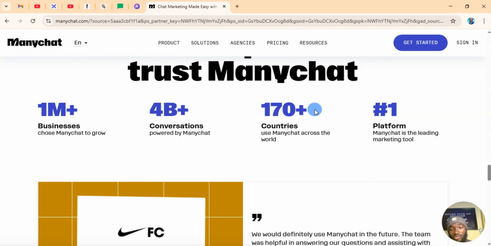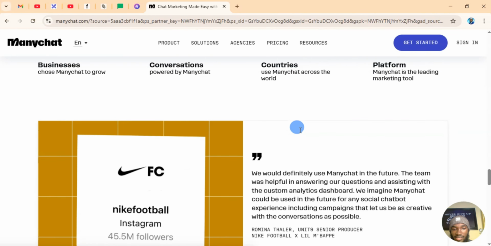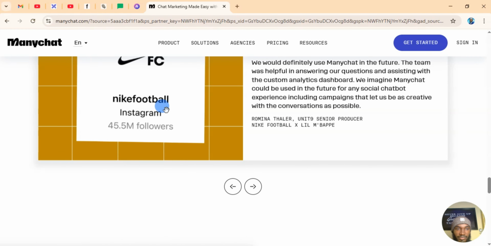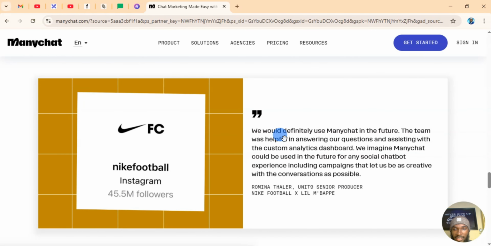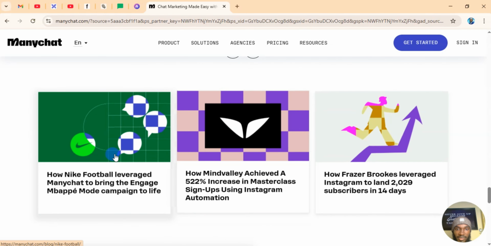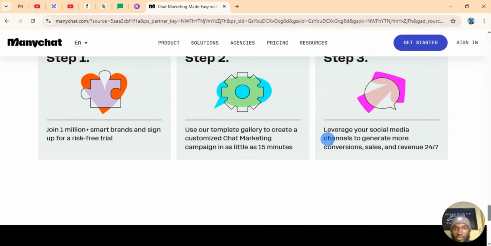So it doesn't matter what country you are in, whether in the US, Nigeria, Ghana, or Somalia, anywhere you are, you can use this particular tool, right? It's the number one leading chat marketing tool, and they deserve it. Nike was featured, Nike used them, and many more.